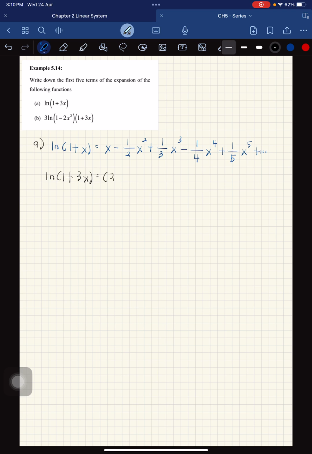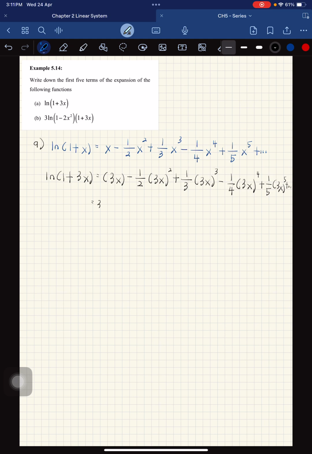So 3x, minus 1 over 2 (3x) squared, plus 1 over 3 (3x) cubed, minus 1 over 4 (3x) to the power of 4, plus 1 over 5 (3x) to the power of 5, plus and so on.